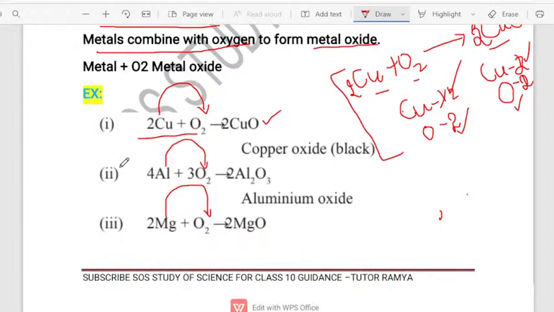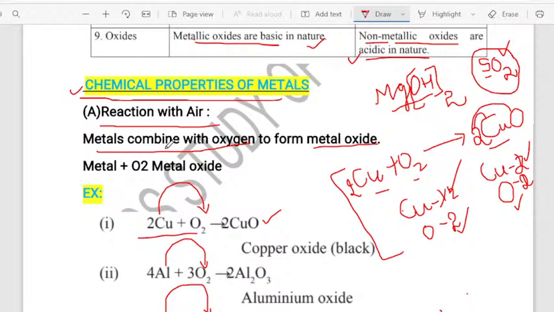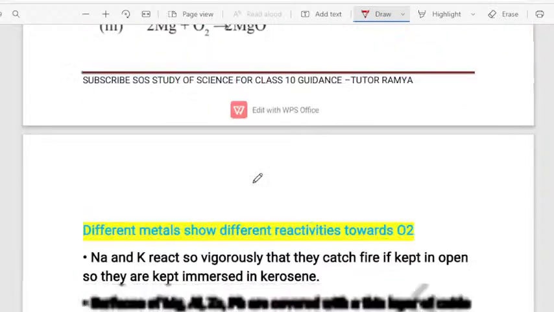Fine. So this is how the metals react with the air. I told you that metals combine with the oxygen to form the metal oxide. Metals, they will combine with the oxygen to form the metal oxide. Yes. Fine. So now let us go for the next topic, children.